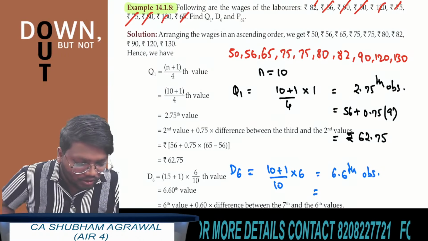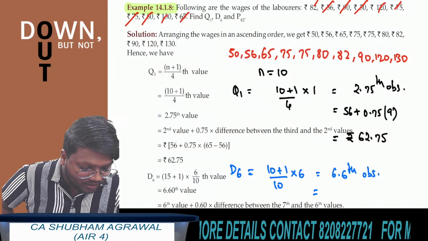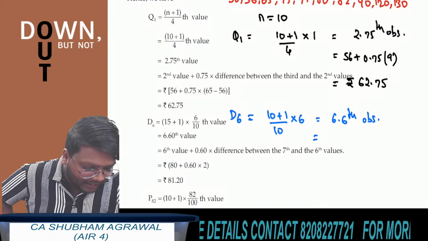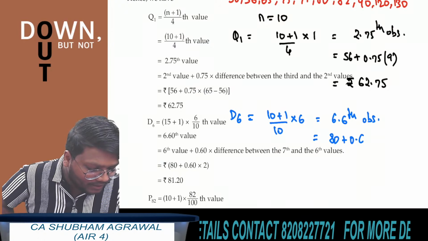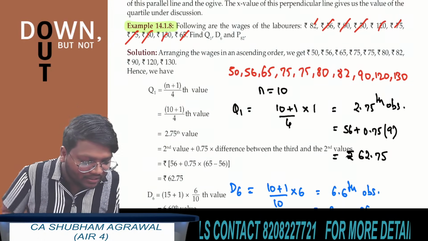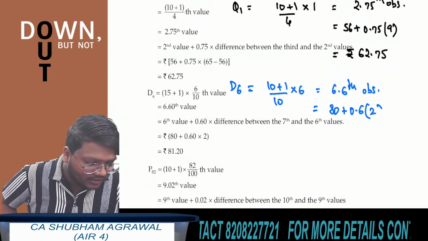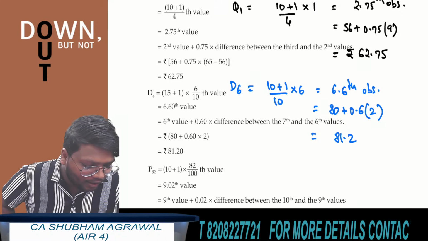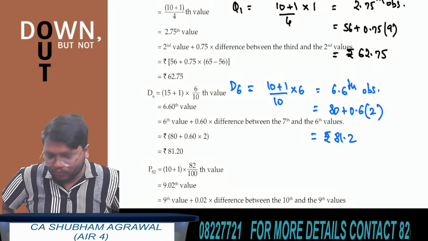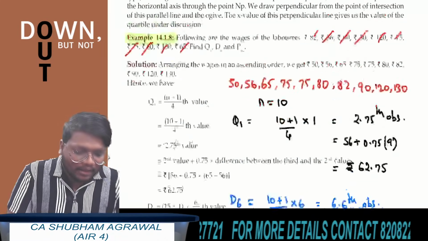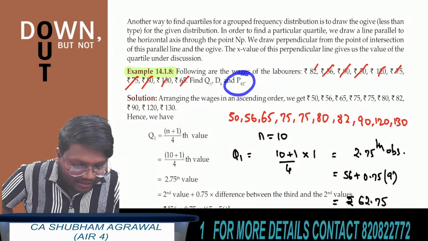What is the value of the 6th observation here? 80. Right, 80 plus 0.6 multiplied by the 7th observation minus the 6th observation. So 82 minus 80 is 2. What is the final answer here? The final answer is 81.2 rupees. Correct?